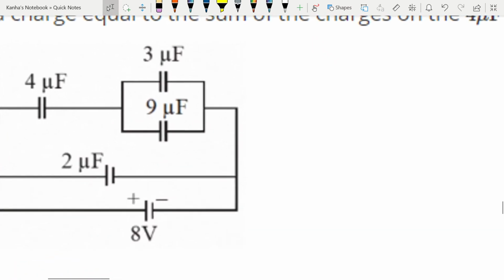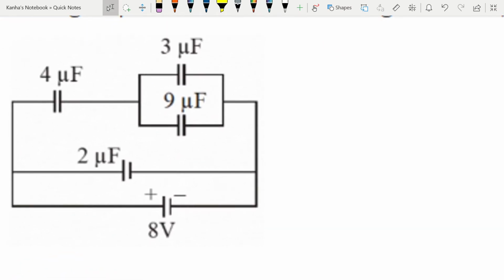Let me just zoom in into the figure and write down the different terminals. I'll just mark them A, B, C, D, E, F, G, H, I, and J. Now let's just quickly see how this happens. So the potential drop across AB is equal to 8 volts. That implies the potential drop across JC is also 8 volts.